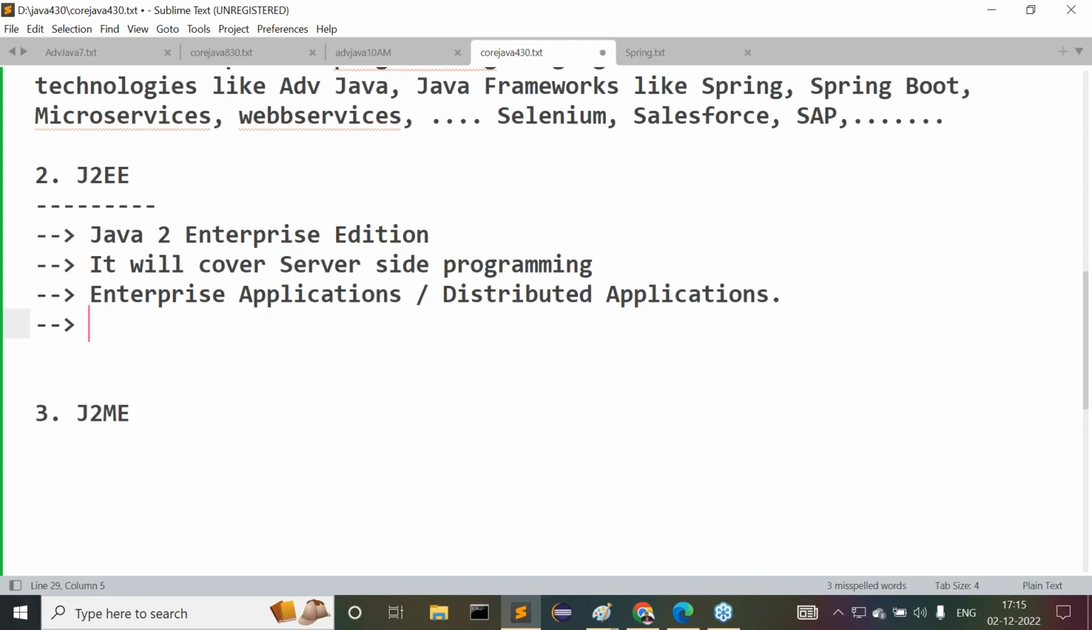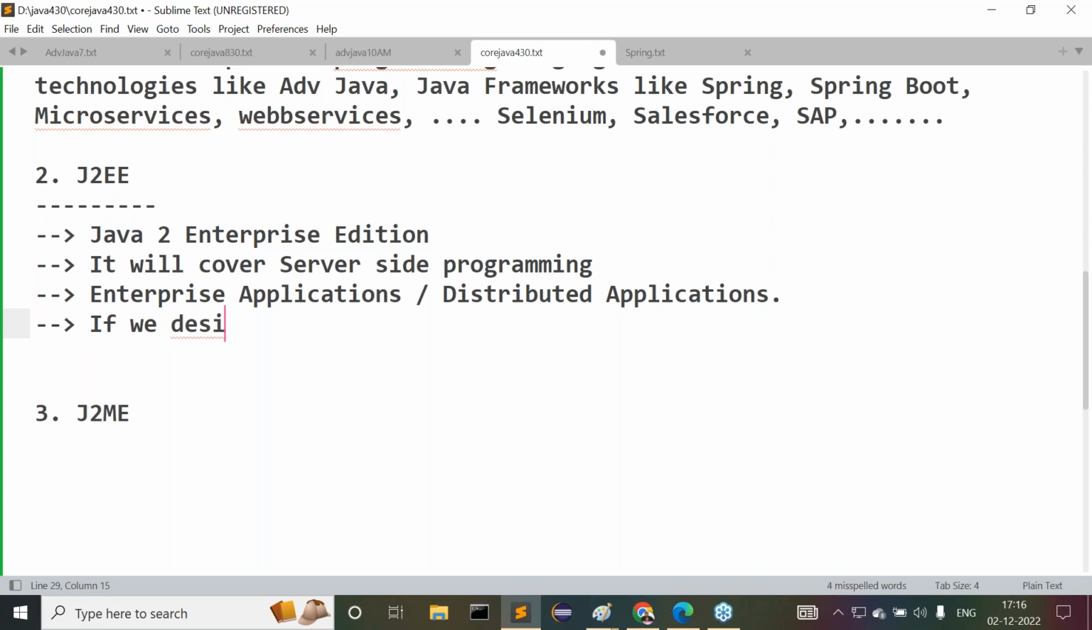Guys, all of you observe carefully what I'm telling you now. J2SE means standalone applications. What is the definition of a standalone application? If we design and execute any application without using client server architecture, that application is a standalone application. But now, what is the meaning of a distributed application?